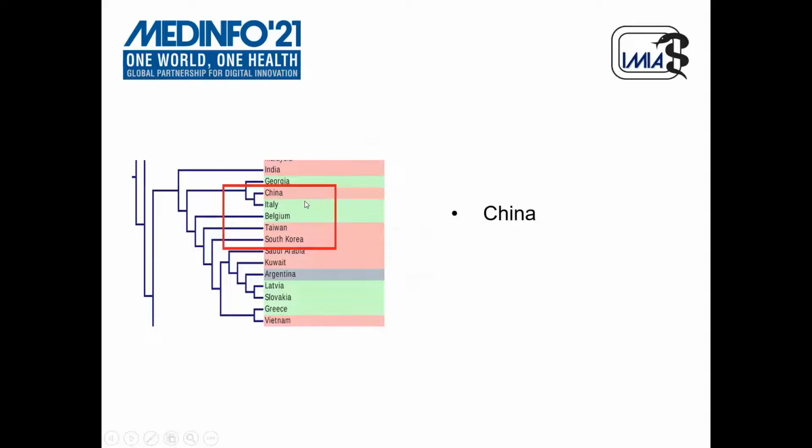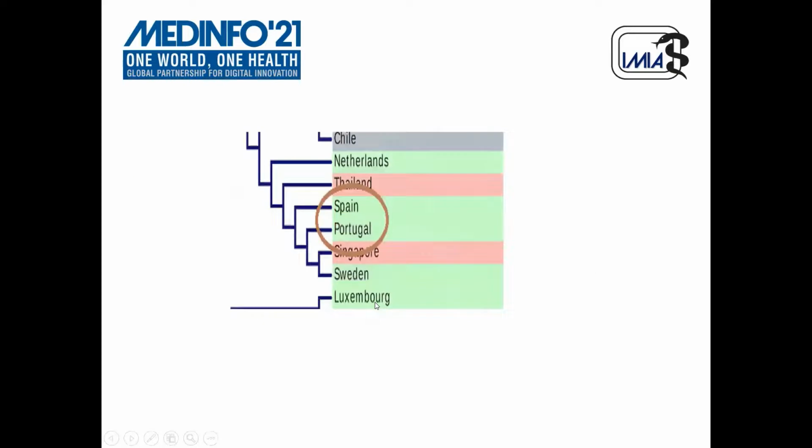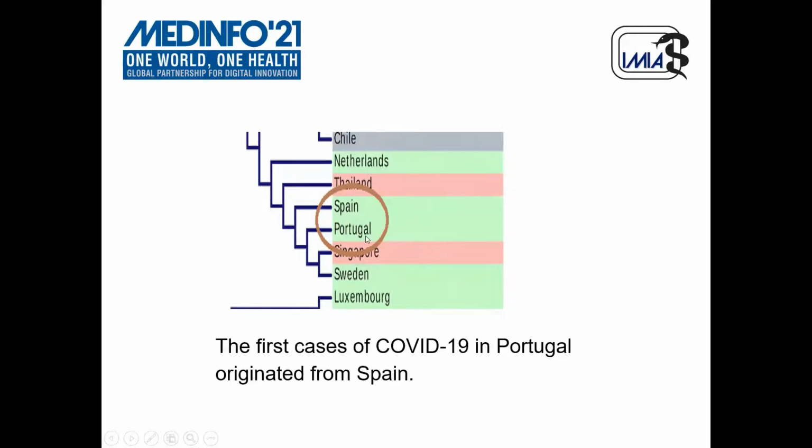Also, the transmission occurred in South Korea in the same fashion. It was through a 35-year-old Chinese national. So these two relationships are clearly portrayed in our SC2PT tree. Next, the first case of Spain was a Portuguese 33-year-old man working in Spain. He traveled back to Portugal, and when he traveled back to Spain, he got sick. And as we can see, Spain and Portugal are very close in the phylogenetic tree.